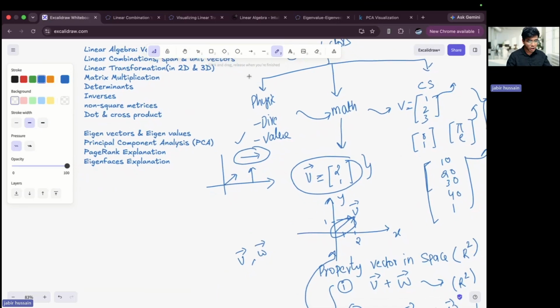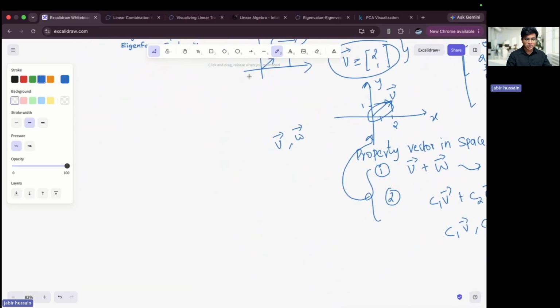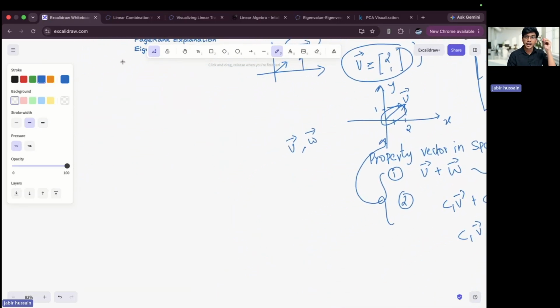Now, the next topic is linear combinations. So you might remember that we used to solve the given set of equations through the row picture, column picture, and finally we came to matrix elimination, and we did so many things to find the solution. Similarly, the definition of linear combination is, let me write it.